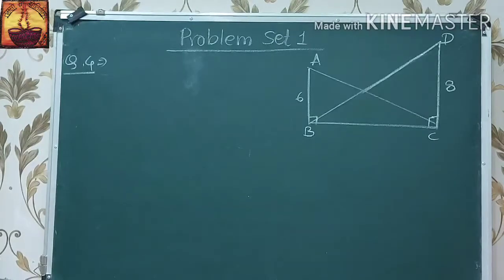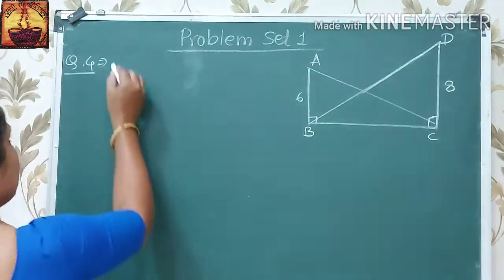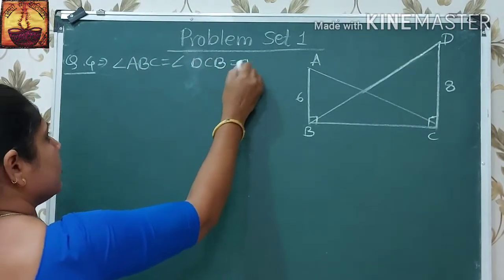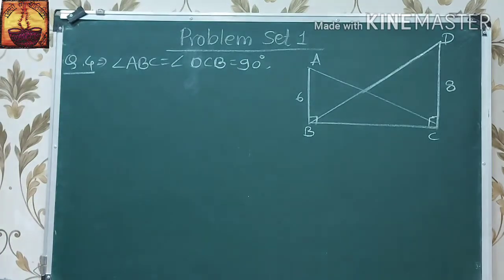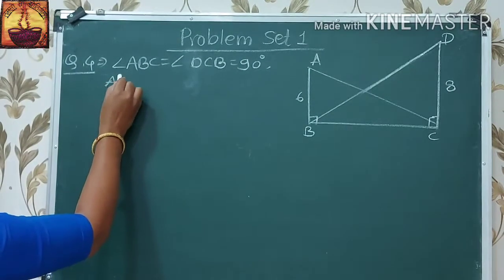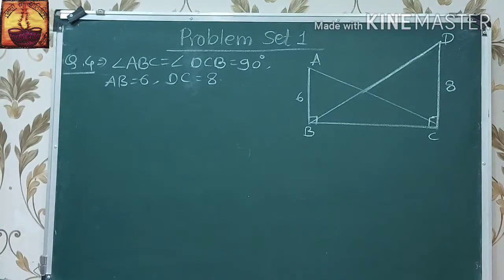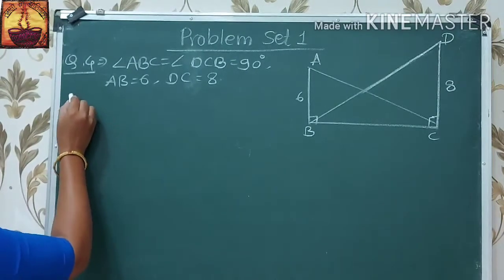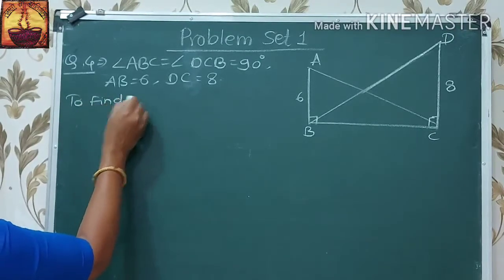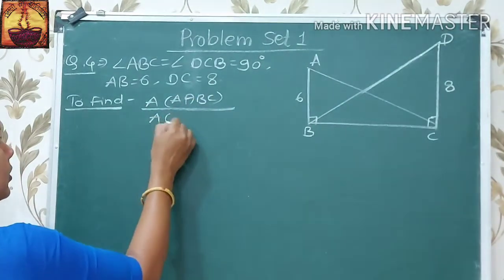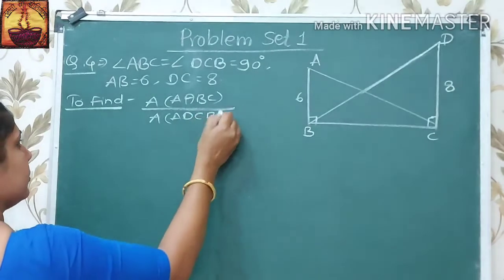Now, the fourth question is: in the figure, angle ABC is equal to angle DCB, and both are 90 degrees. Then AB is equal to 6 and DC is equal to 8. Then we have to find the area of triangle ABC upon the area of triangle DCB.